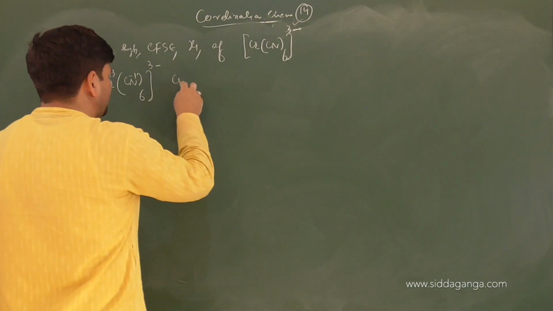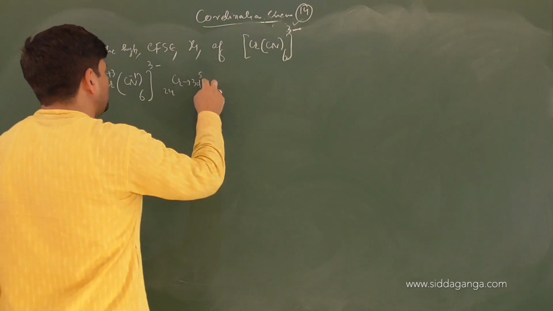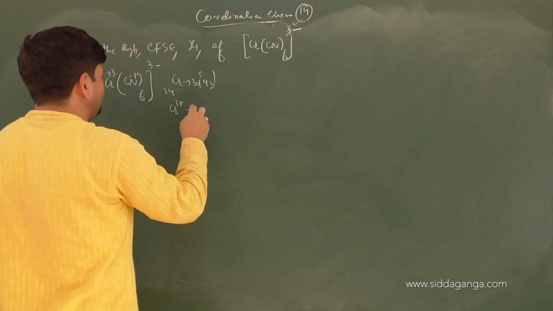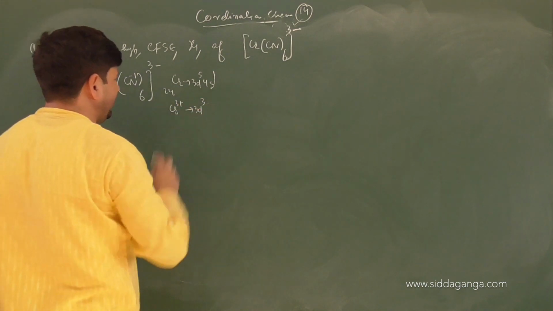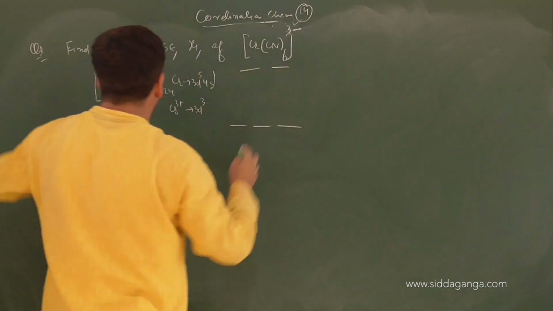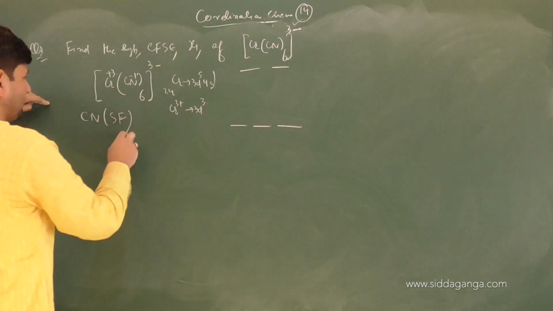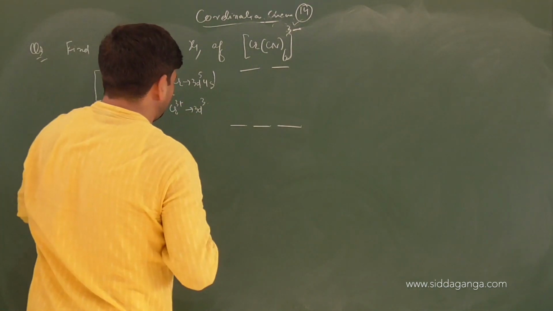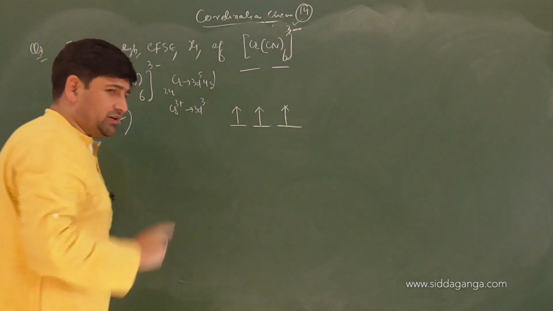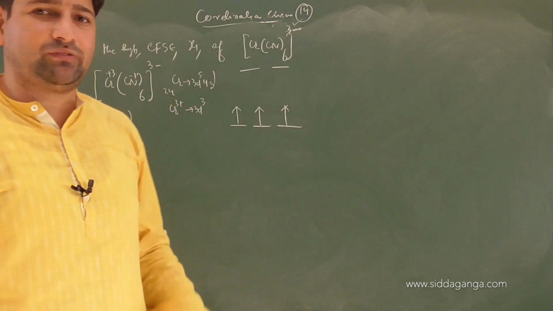Chromium's electronic configuration, if you look, atomic number 24, is 3d5 4s1. Chromium 3 plus will be 3d3 now, right? Now let us use crystal field theory. 1, 2, 3, 4, 5. The ligand field is CN, that is a strong field. Now there are only 3 electrons in total. So it will be 1, 2, 3. I have told you already in the discussions, if it is strong field or weak field, it doesn't matter for a d3 configuration.